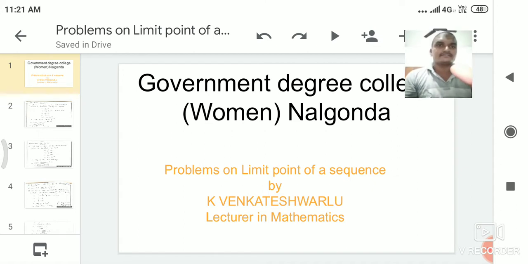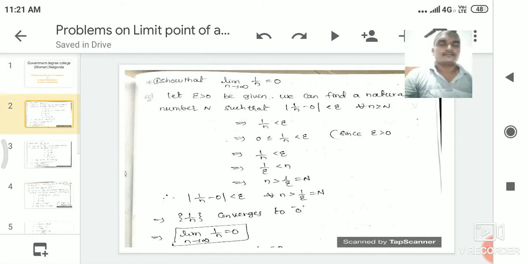The next slide gives: show that limit n tending to infinity 1 by n is equal to 0. Here we have to prove this problem by using the definition of limit point of a sequence or convergent sequence. Here the given sequence is Sn is equal to 1 by n and the limit point L is 0.